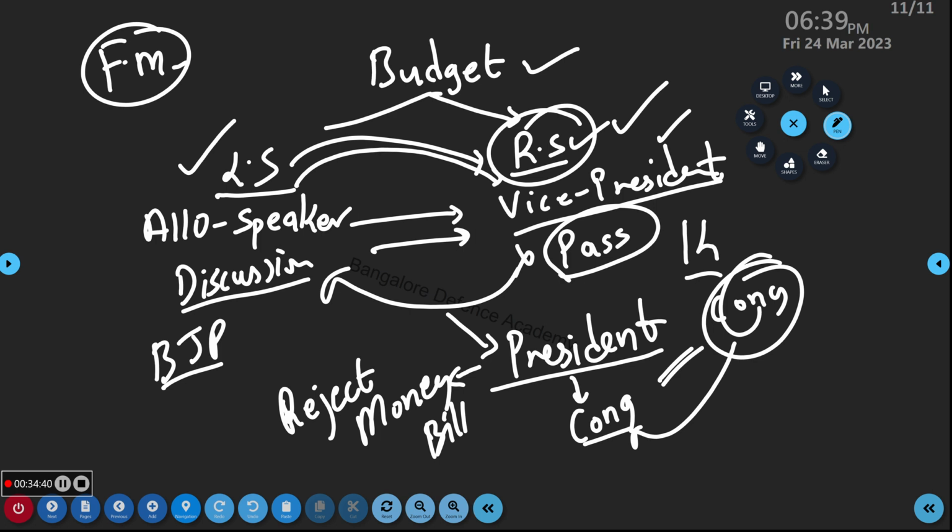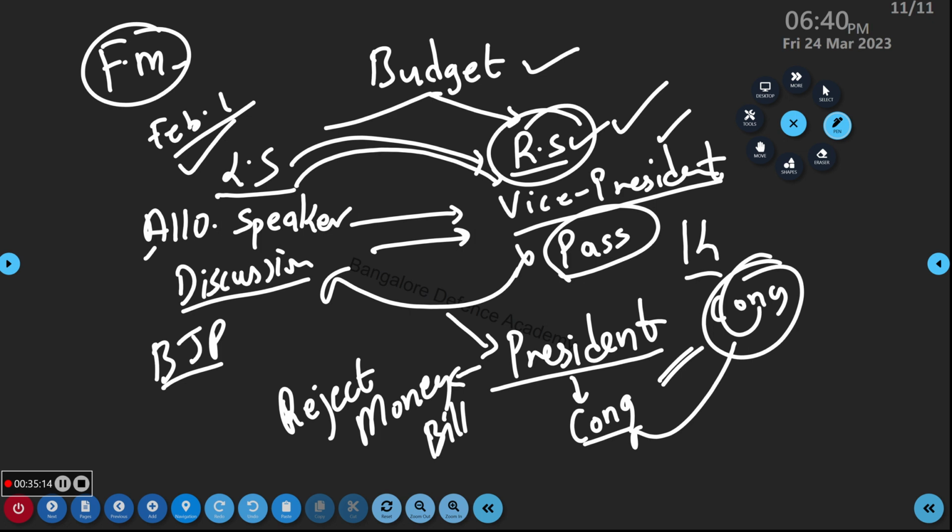We can give direct. That's what democracy is. Democracy is participation. Only in case of money bill, I will not agree with the Rajya Sabha. But in case of all other bills, I want the support of Rajya Sabha. Slowly, see, this is not even 5% of the parliament chapter. I am not discussing even 5% of the parliament chapter.